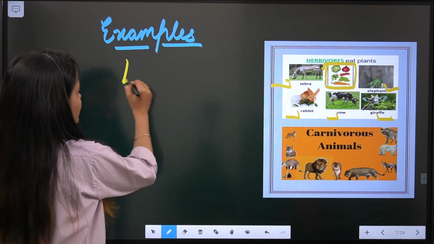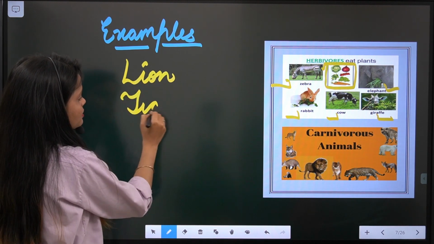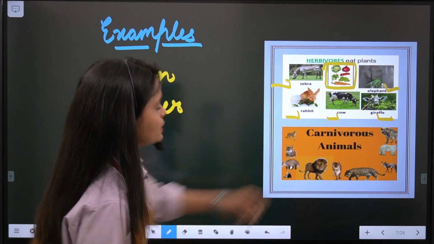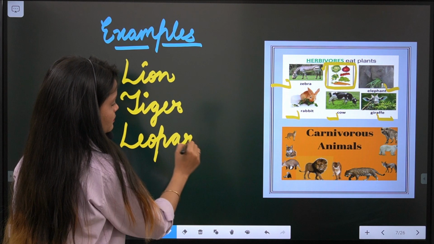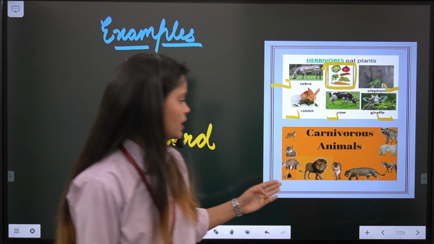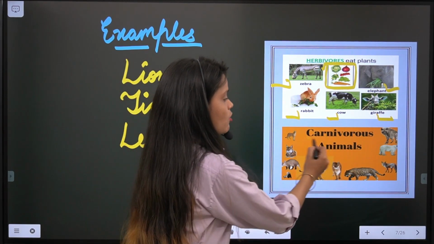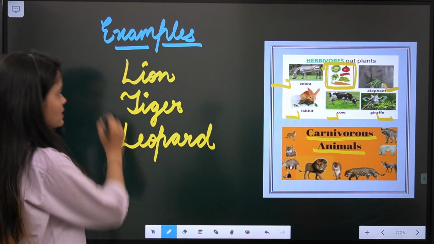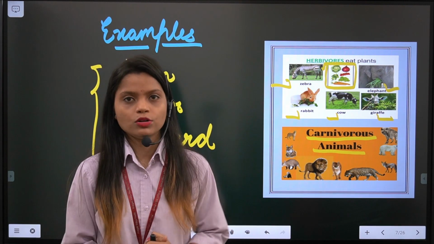You can write lion, tiger, or leopard also you can write. Or you can see jackal is also there, fox is also there, wolf. So these all are carnivorous animals, or you can say they are flesh eating animals also.